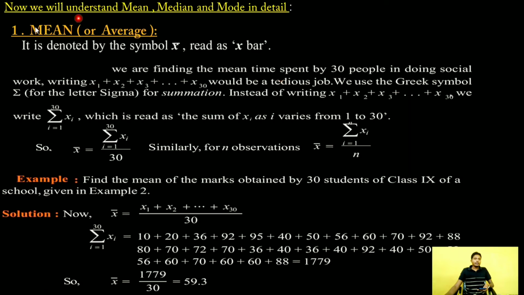Now mean: if x1, x2, x3, dot dot dot x30 are given numbers, then the mean of those numbers is simply adding them and dividing by 30. Clear? This is our formula for mean.